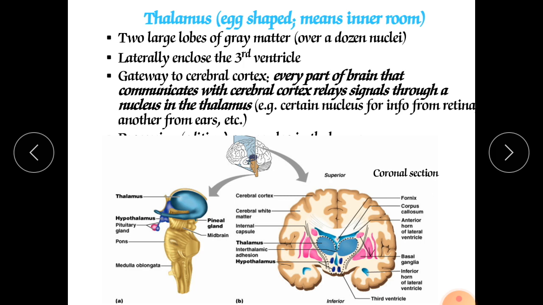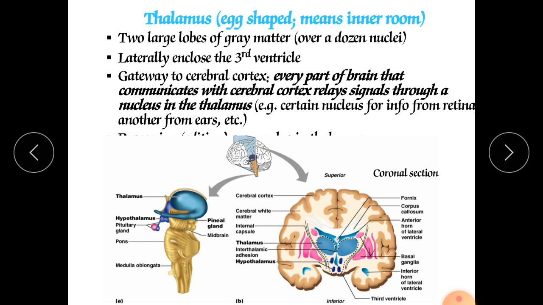intralaminar nuclei. These intralaminar nuclei lie within the internal medullary lamina. As we know, the internal medullary lamina is a Y-shaped structure which has a myelinated sheath. It contains white matter. It is the only area in the thalamus which contains white matter. All the remaining nuclei have grey matter.